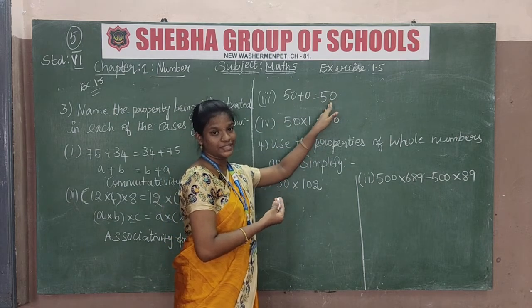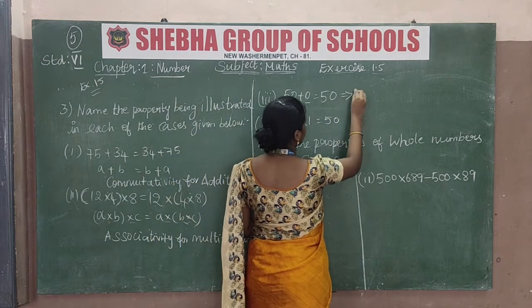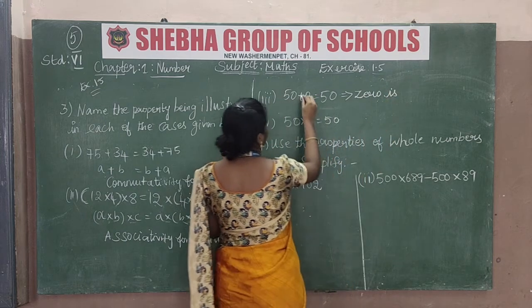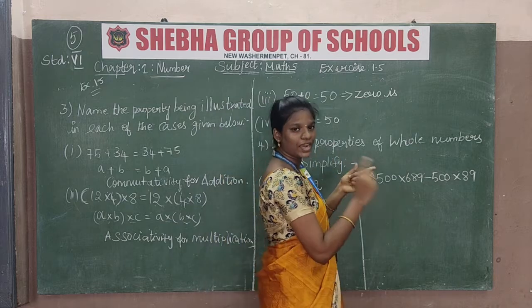This is the identity. So which is the identity? This is addition. So 0 is the additive identity.